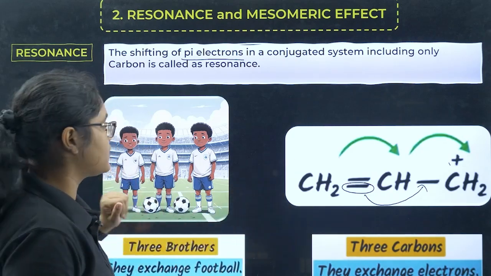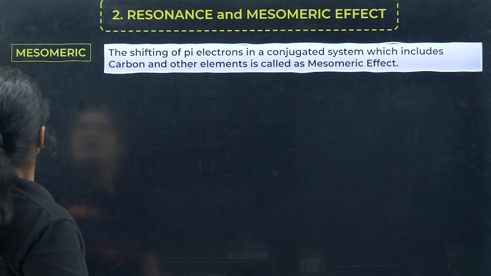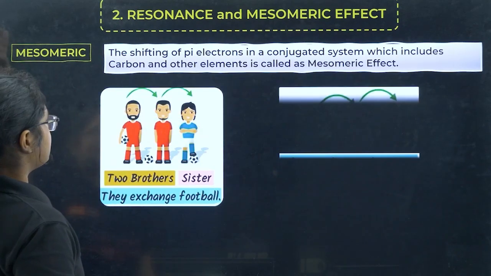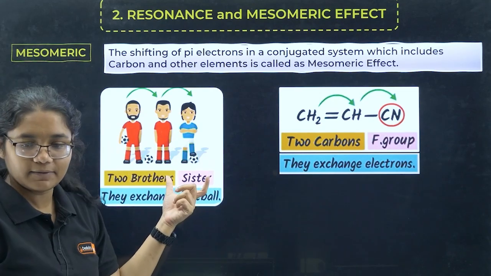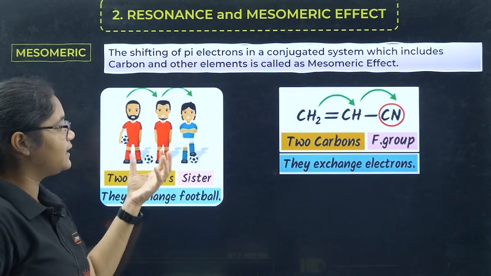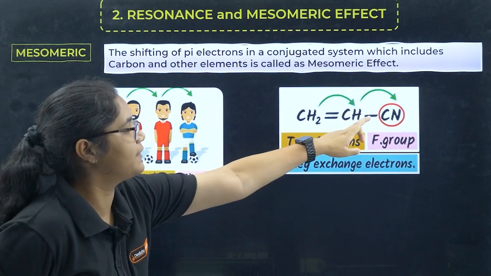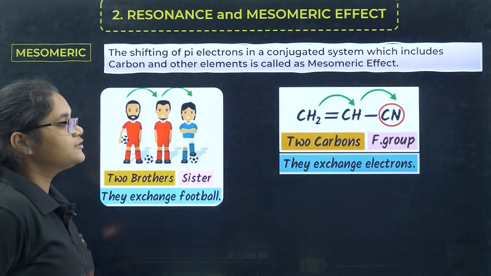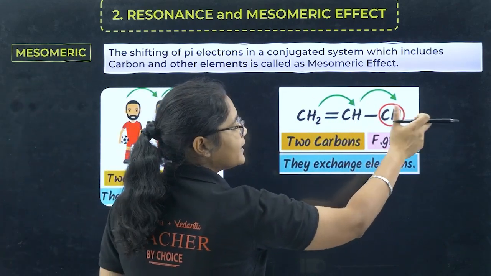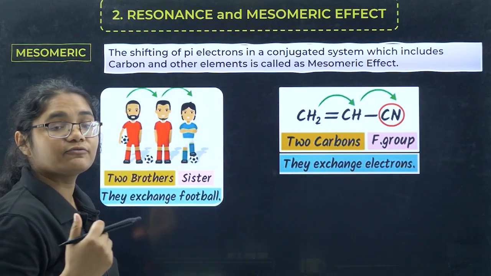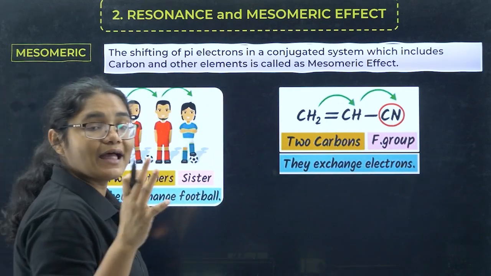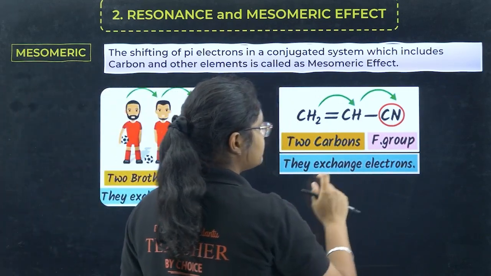Now let us see what is mesomeric effect. If in resonance there were 3 boys, but here we have any other species other than carbon, here you can see carbon, carbon, and then CN group is there, right? So this type of resonance where any other element is involved is called mesomeric effect.